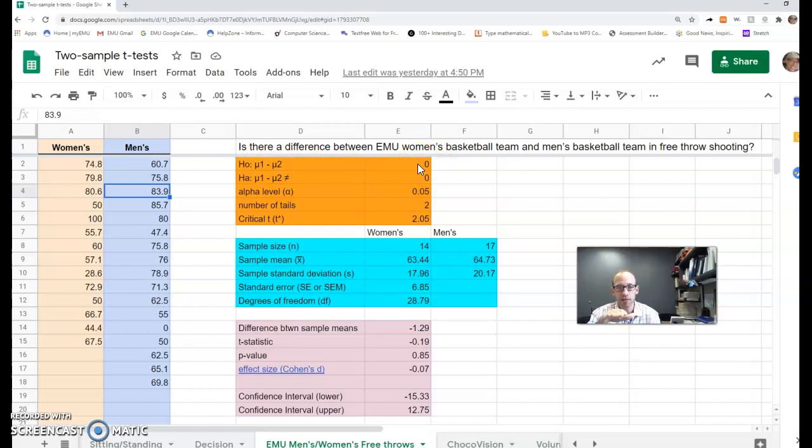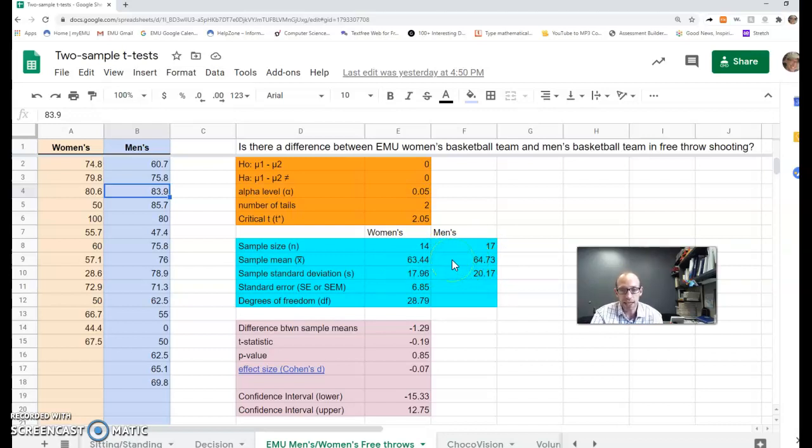The EMU women's average, EMU men's average, exactly the same. The alternative is that it's not equal. It could be the men's are better, it could be the women's are better, but one of the teams is better than the other. We're going to use a 0.05 alpha level of significance, two tails, like I said, and we don't worry about this here. So we had 14 women, 17 men. Here was the average for the women, 63.44% and 64.73% for the men's.